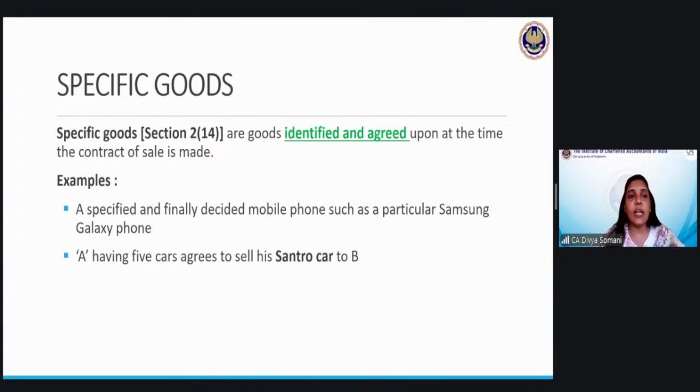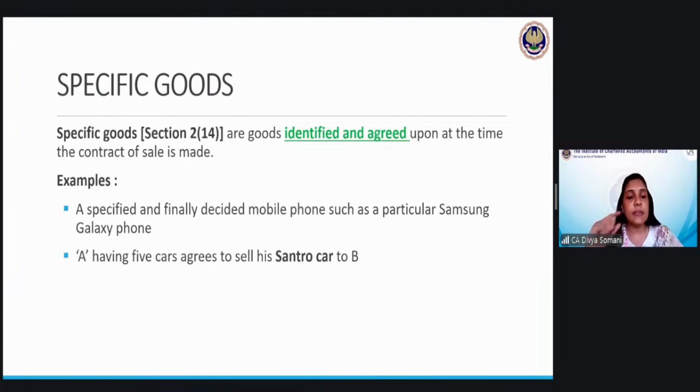Suppose A says that out of 5 cars, I can sell any of the cars. Since it is not decided which one, at that point of time the goods are unascertained. And out of the unascertained, if you identify any one, then it becomes ascertained goods. So basically, if you talk in a broader sense, specific and ascertained are similar terms. I'm not saying same, they are similar terms.